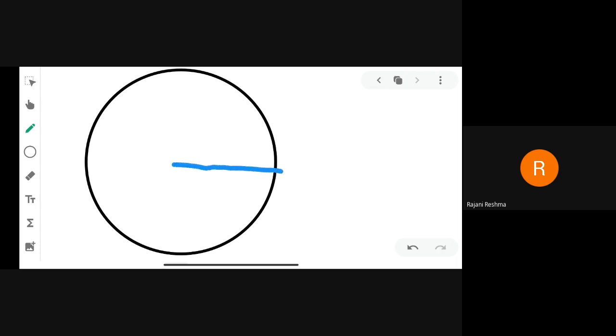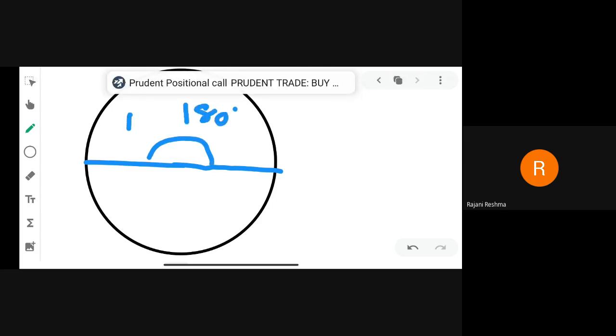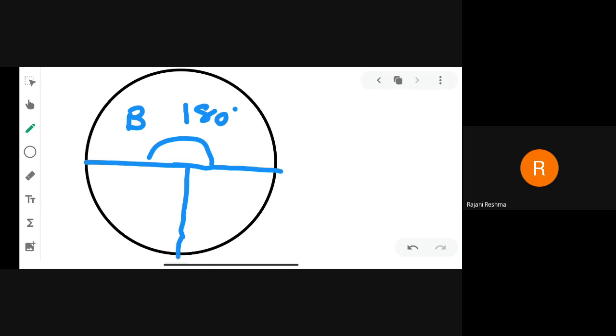We are taking one radius. Now you can see for blue color, we have 180 degree. And we know that 180 degree means a straight line. So it means now the radius will be converted into a diameter. So this angle is known as the blue sector, 180 degree, right? Now green color is about 90 degrees.